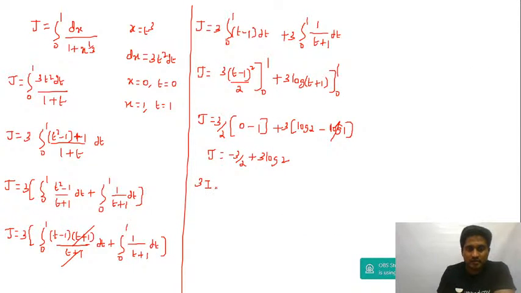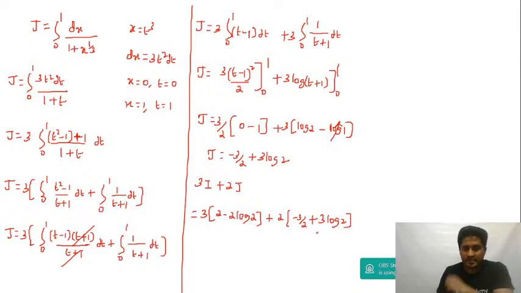So 3I plus 2J is equal to 3 times the value of I, which is 2 minus 2 log 2, plus 2 times J. J will be equal to minus 3 by 2 plus 3 log 2.